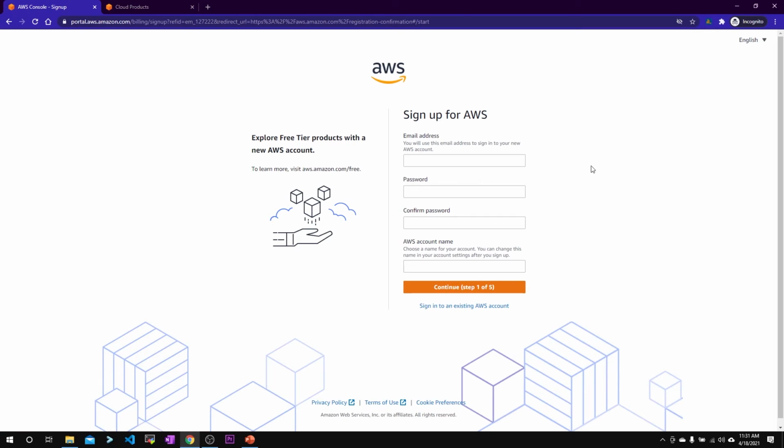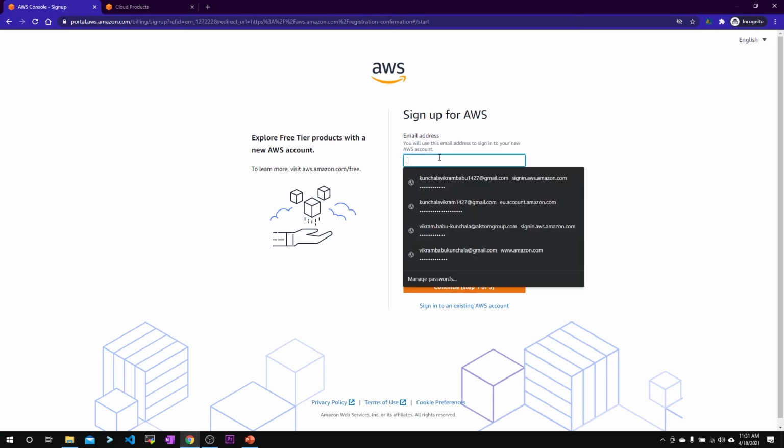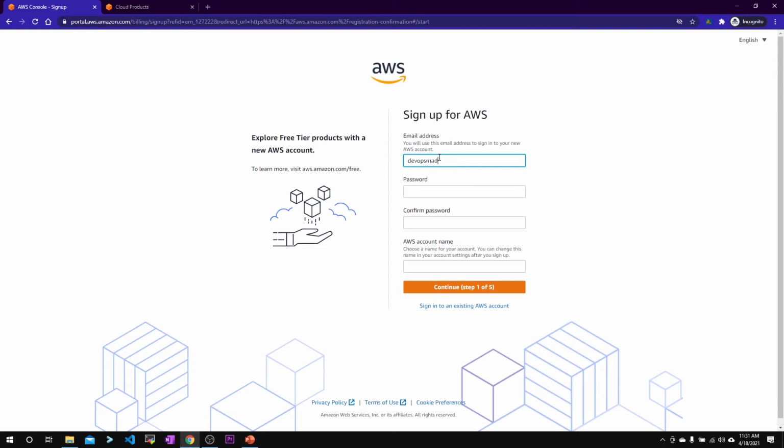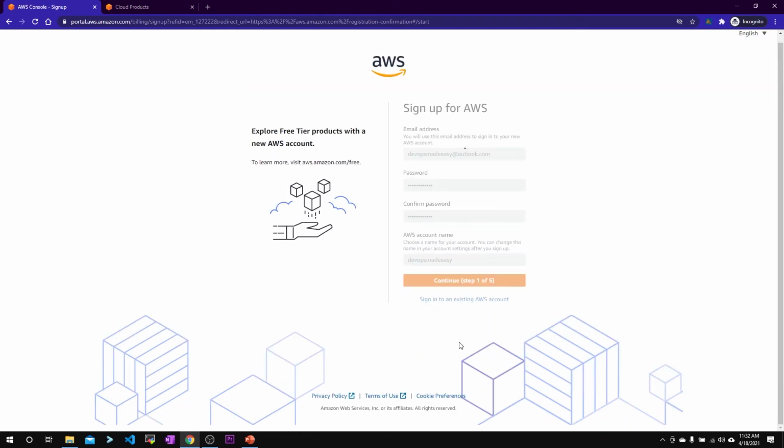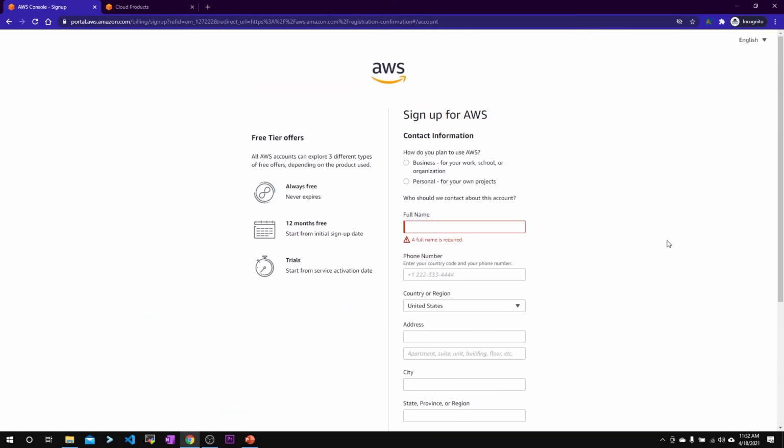So you'll have to enter your email address, password and the account name. In the next page, you'll be asked to enter your personal details.